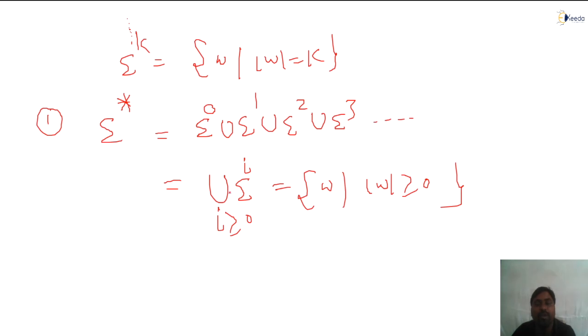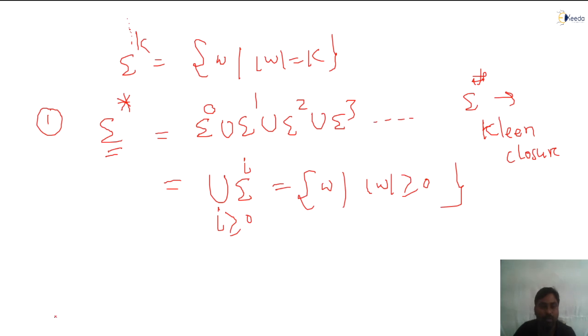You keep any number up to i, that complete union is sigma star. The star indicates Kleene closure. Are you getting my point?